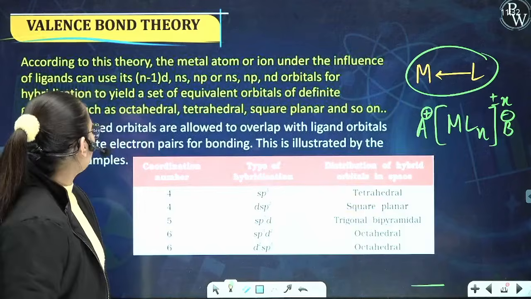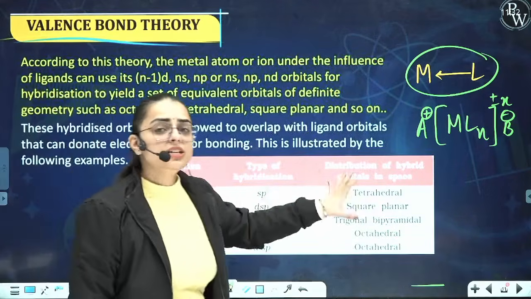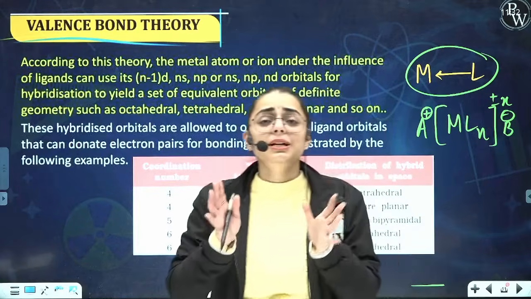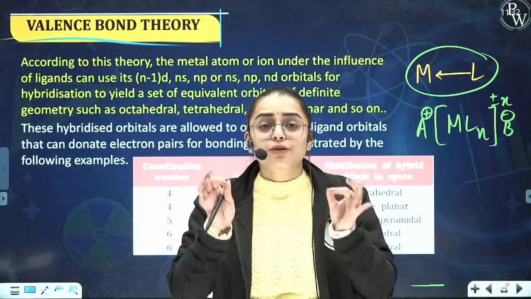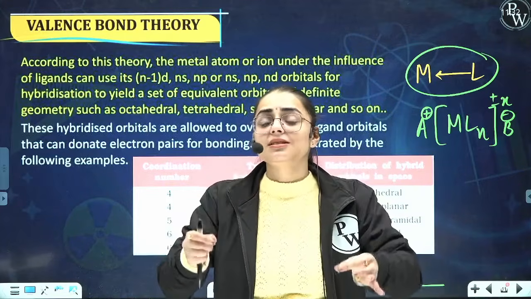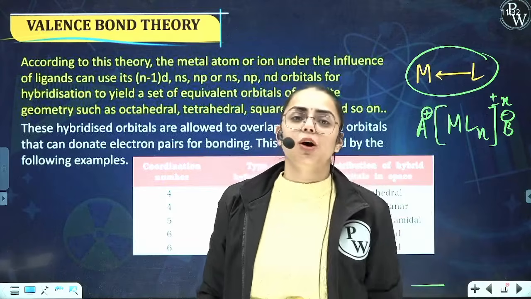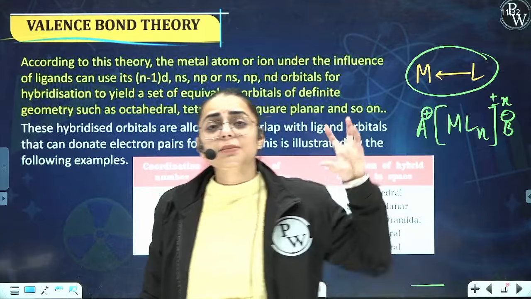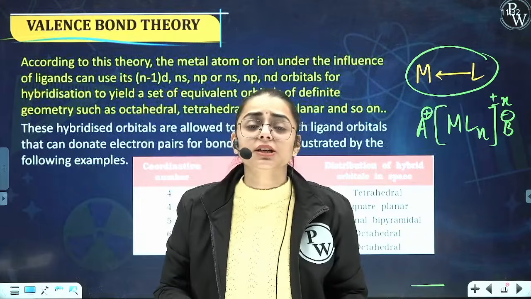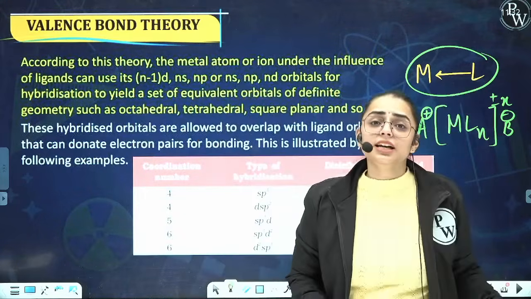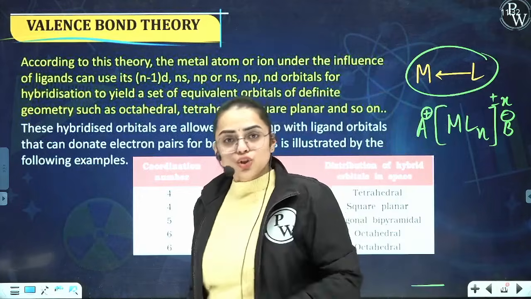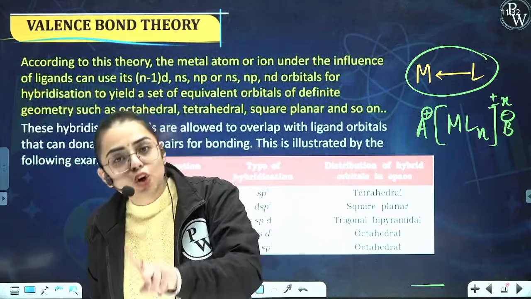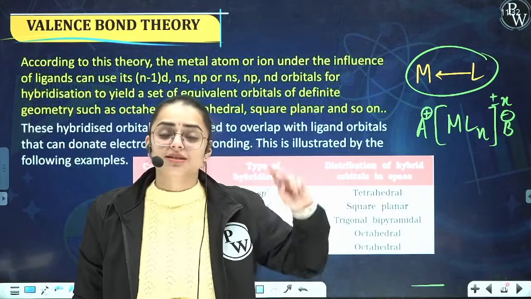Now students, one more thing I want you all to understand. Valence bond theory states that the central metal atom provides a number of vacant orbitals as per the coordination number of the complex. If the coordination number is 6, the central metal atom provides 6 vacant orbitals in order to form coordinate bonds with the ligands. This is the very first thing to understand in the valence bond theory.